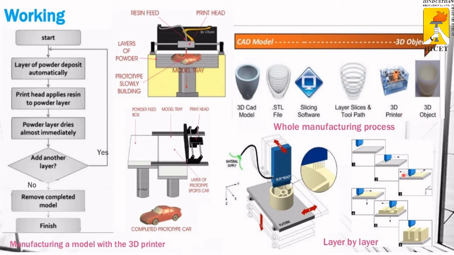Any kind of object, we form layer by layer, because only in this way is it possible to make a complete 3D object.